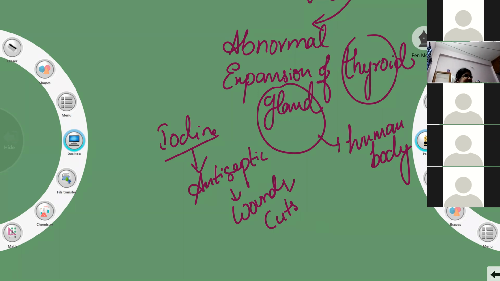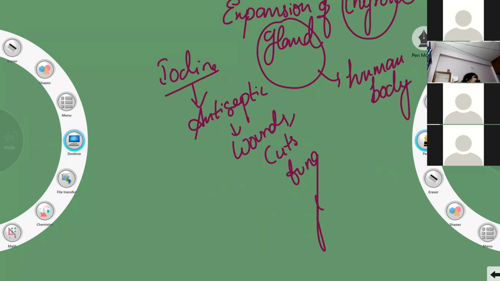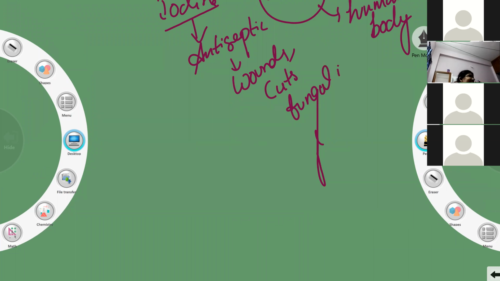Sometimes iodine is also used as an antiseptic. Whenever there are minor wounds and cuts, or small fungal infections, in olden days they used to apply salt and tie it with a cloth, like how we apply bandages now.